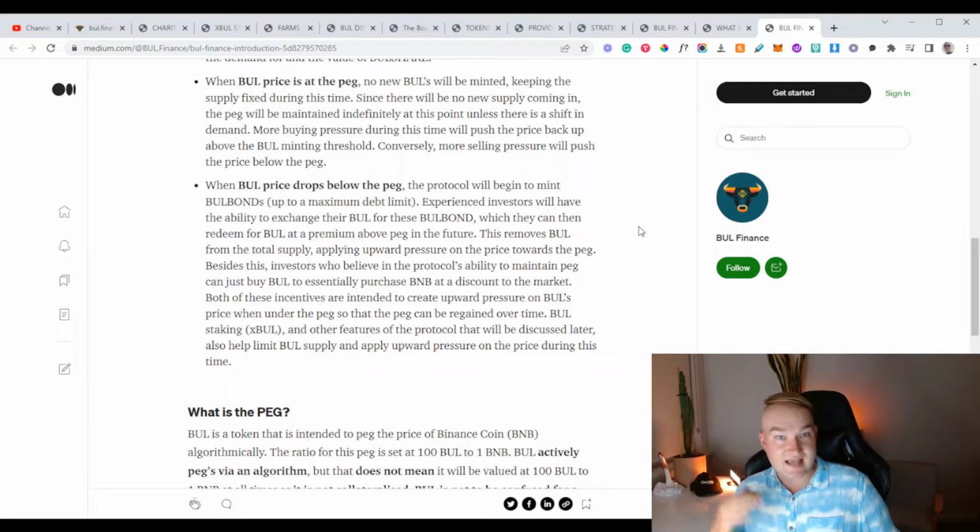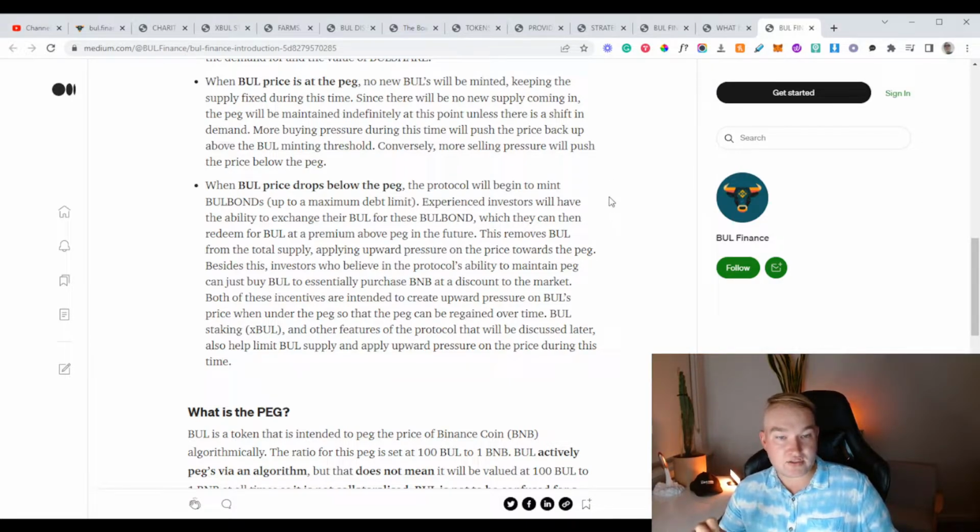When the Bull price is at the peg, no new Bull will be minted, keeping the supply fixed during this time since there will be no new supply coming in. The peg will be maintained indefinitely at this point unless there is a shift in demand.